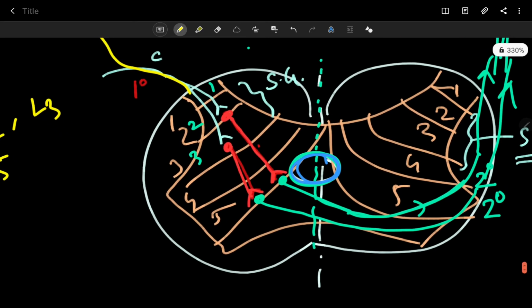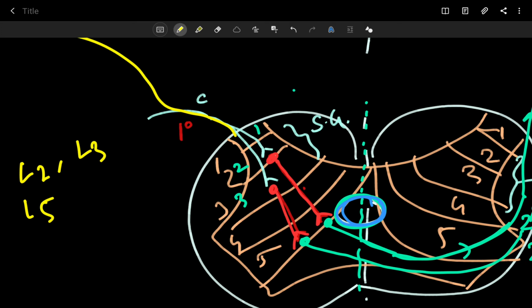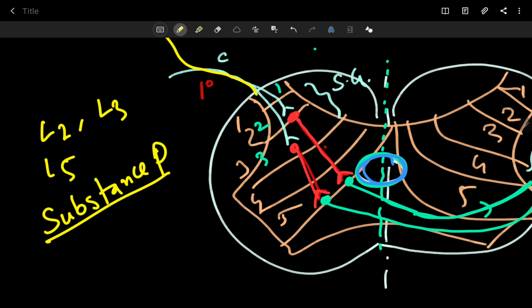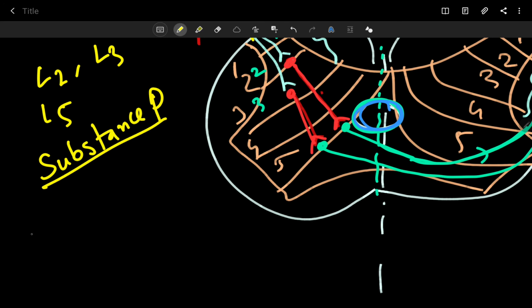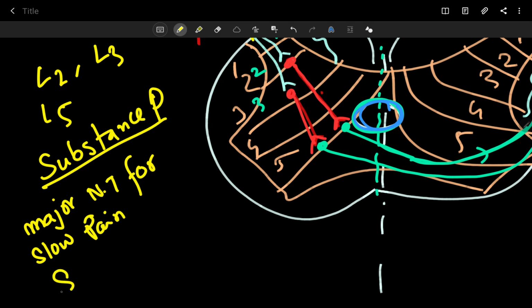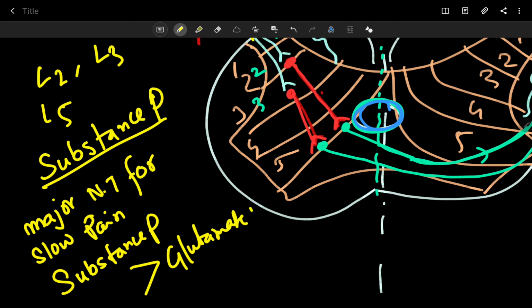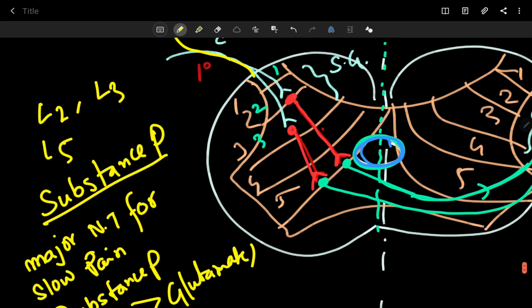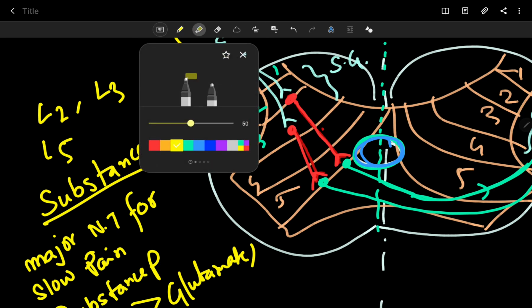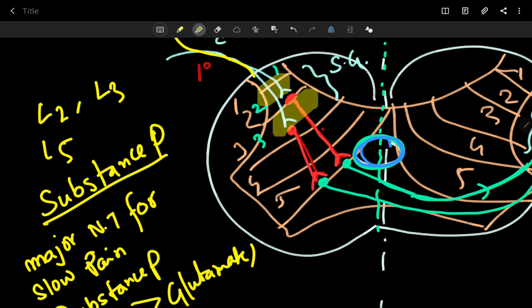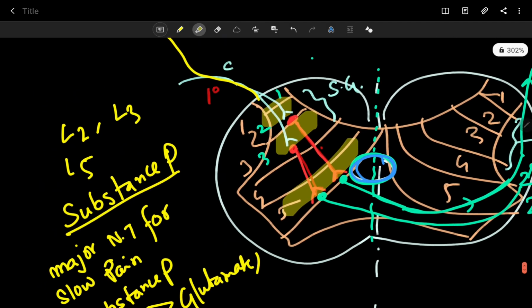The major neurotransmitter in case of slow pain is substance P. It does not mean there is no glutamate, there is also glutamate, but the major neurotransmitter for slow pain is substance P greater than glutamate, at all levels.